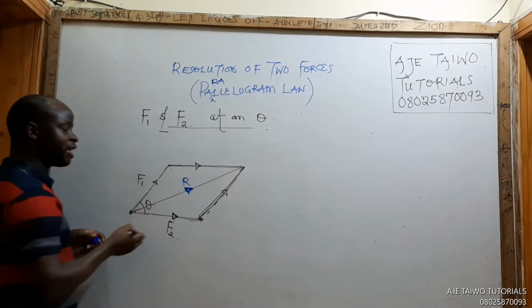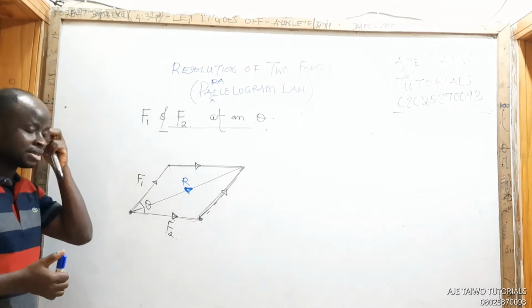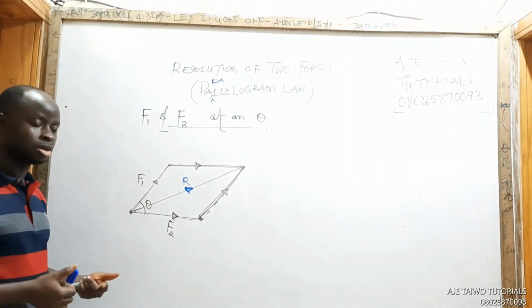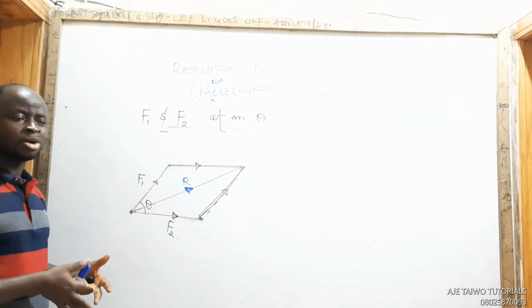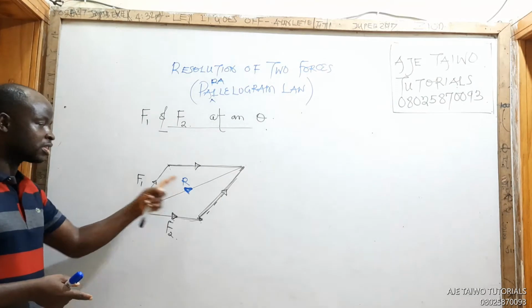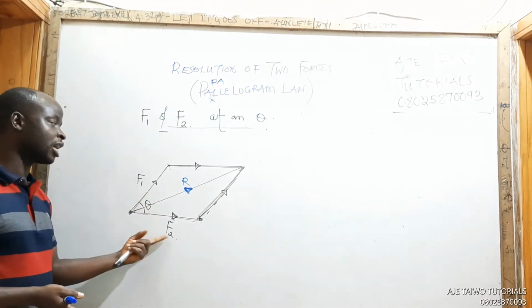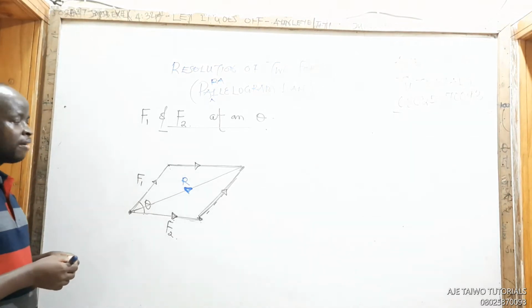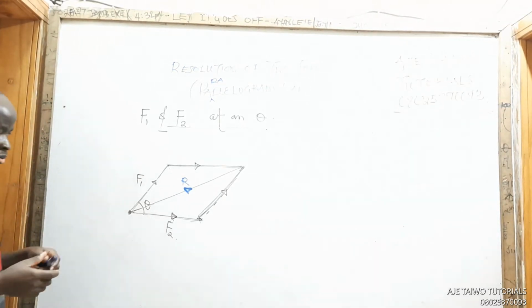I've defined it already. I say a resultant is a single force representing in magnitude and direction the action of several forces. It stands for what these two can do. Only this can do it. What F1 and F2 can do, only R can do the same thing. So let's now see how to obtain the formula for the resultant. You have to pay attention.